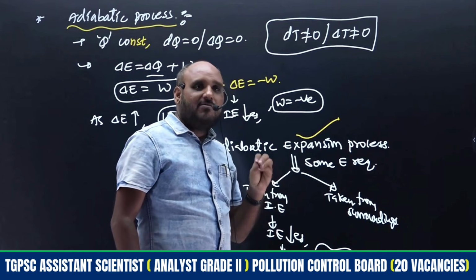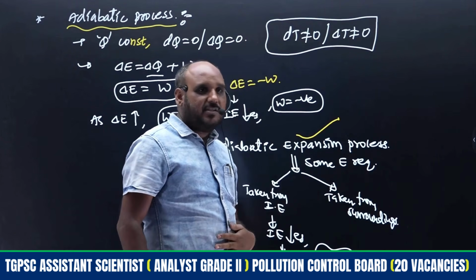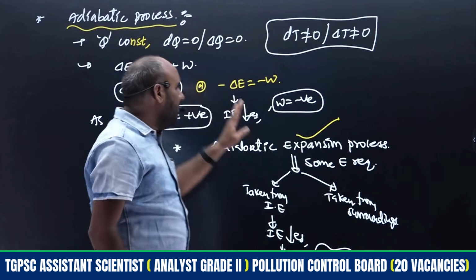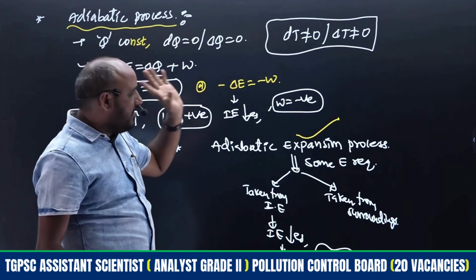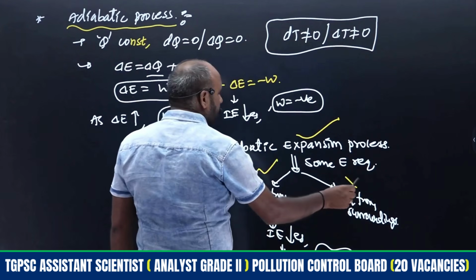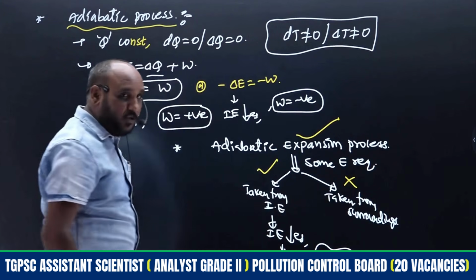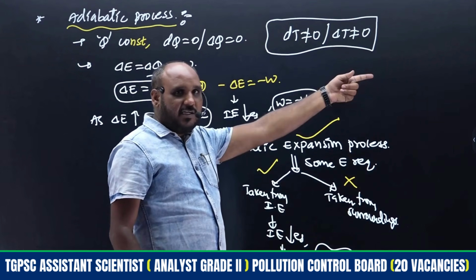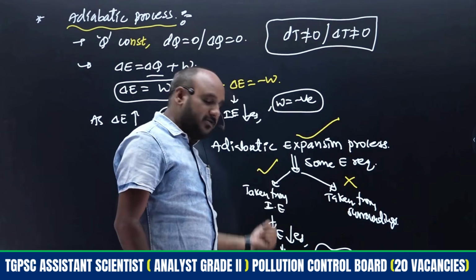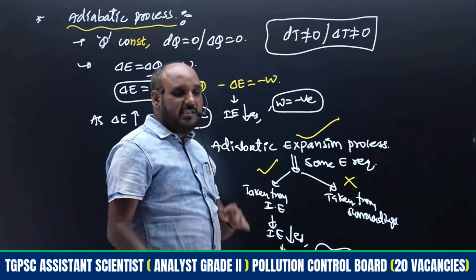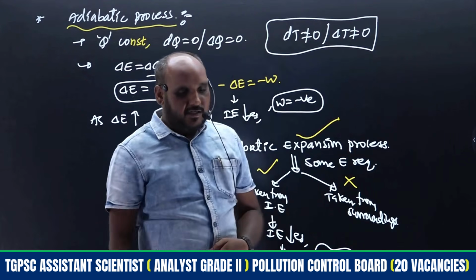Whenever gases are involved in their expansion process, the temperature of the gas should decrease, particularly by maintaining adiabatic condition. Hence this is the process that should be followed, but not this. For the isothermal process, that will be taken from the surroundings, right? But for the adiabatic process, what? That should be taken from internal energy. That is the difference you have to identify.